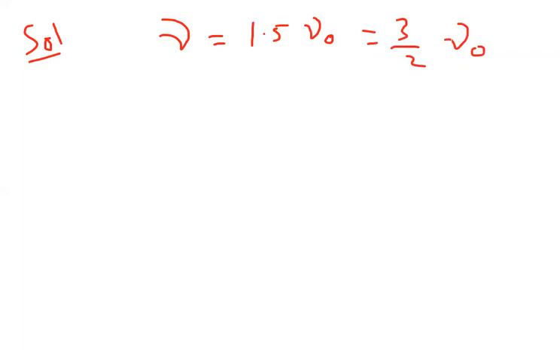Let us observe. How to handle this type of situation: first they have given mu is equal to 1.5 times the mu naught, that is nothing but 3 by 2 mu naught. This is the first situation. Here current I1 is equal to, let us take, I. Now what they told is mu2 became half of the initial frequency.